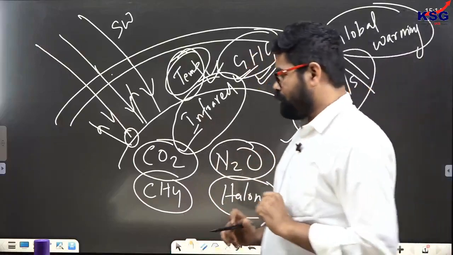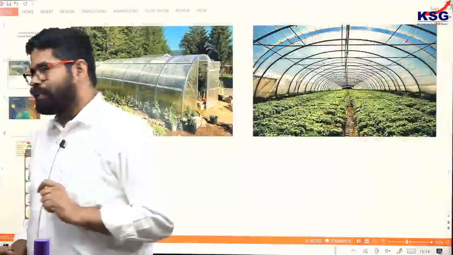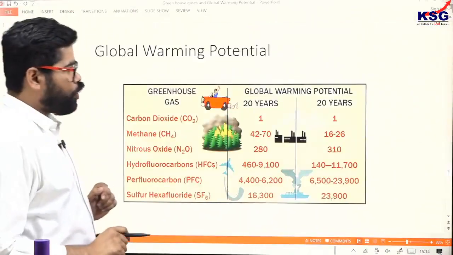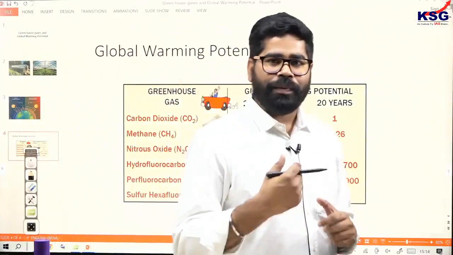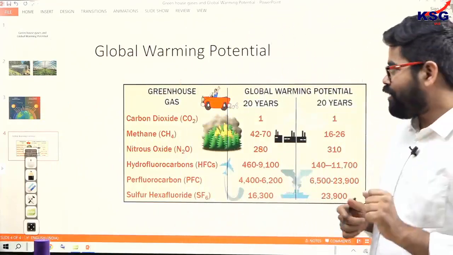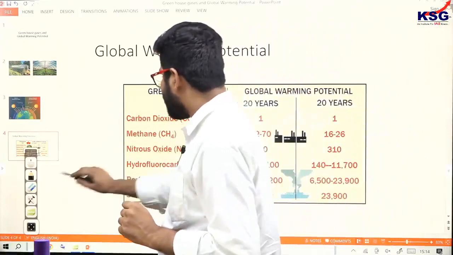There is one more thing which we have to understand here. There is one thing called global warming potential. Global warming potential means how much warming they can cause in our atmosphere. Now here you have to understand, carbon dioxide is the reference point.